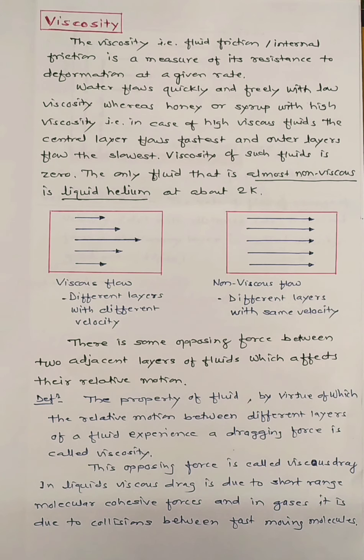The only fluid that is almost non-viscous is liquid helium. Liquid helium at a temperature of about 2 K is an almost non-viscous liquid. Otherwise, there is some opposing force between two adjacent layers of fluids which affects their relative motion.